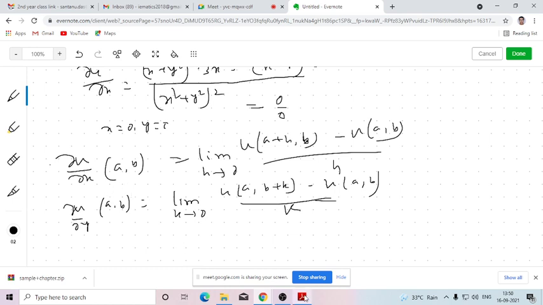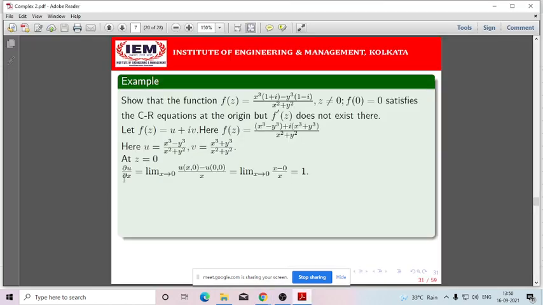Okay. So we will be using it here. So del u del x will be limit x tends to 0, the y coordinate will be fixed at 0, and the x coordinate will be changed from 0 to 0 plus x, since I am going to find the partial derivatives at origin. Then u(x,0) means x is x and y is 0 here, so this will be x cube by x square, so this will be x, and u(0,0) will be 0, since the functional value at 0 is defined as 0. So the real part of 0 is 0, imaginary part of 0 is 0. So this is 1. Similarly, if I find del u del y, the y coordinate will be changed from 0 to 0 plus y, and the x coordinate is fixed at 0. So this will be actually minus 1. Similarly, del v del x is 1, del v del y is 1.